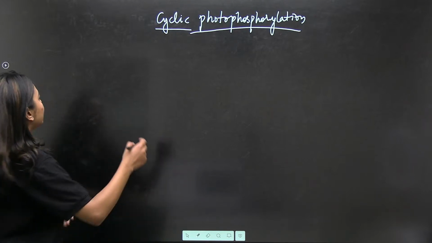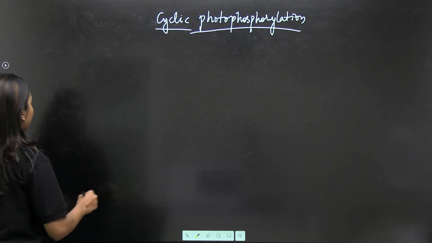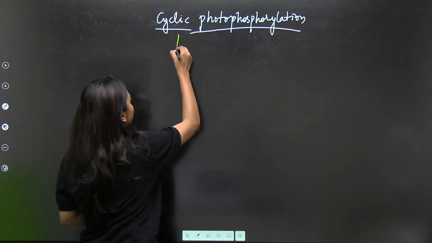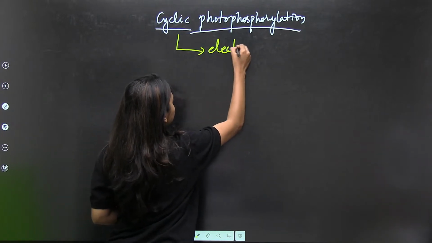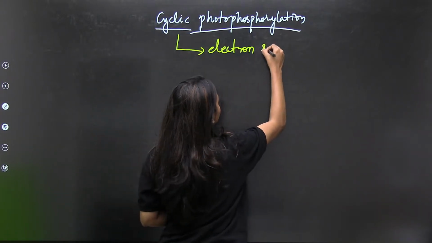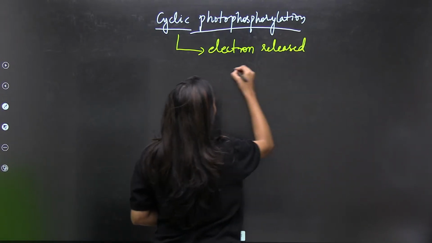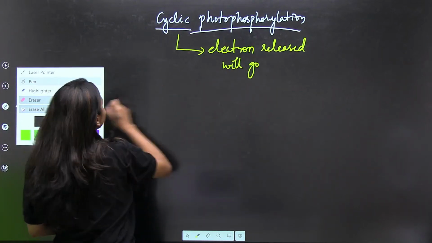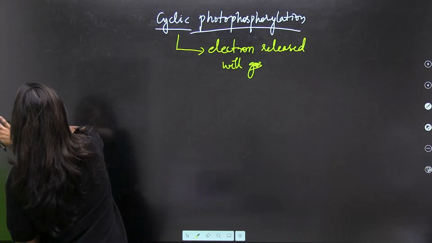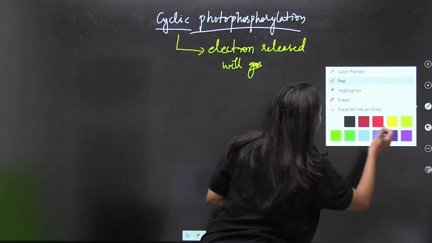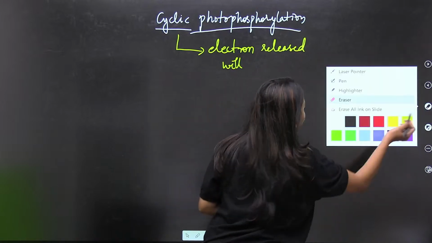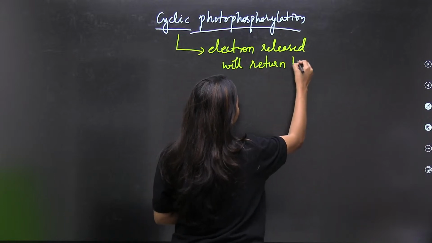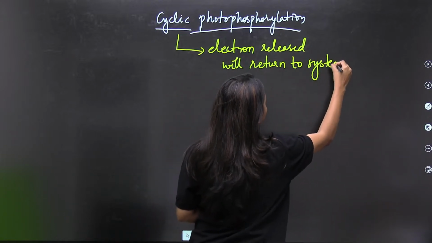Now students, your non-cyclic reaction. Non-cyclic is very simple. First of all, from the word, what do you understand? That means the electron that was released will go back to the system, or will return to the system. Cyclic means that, right?